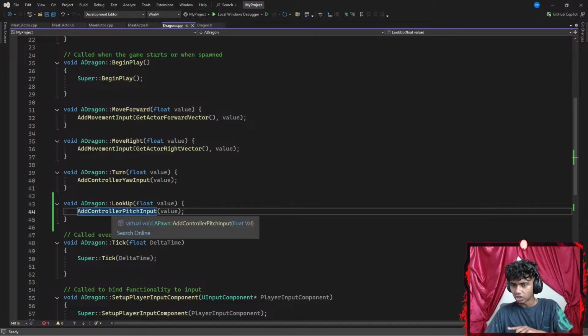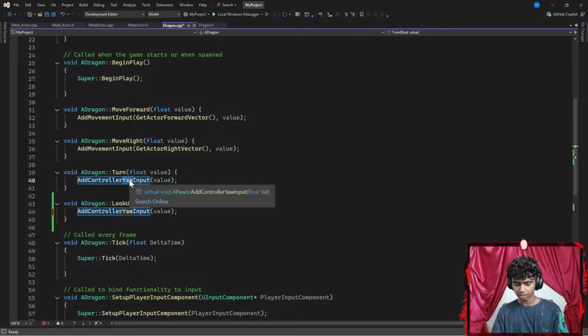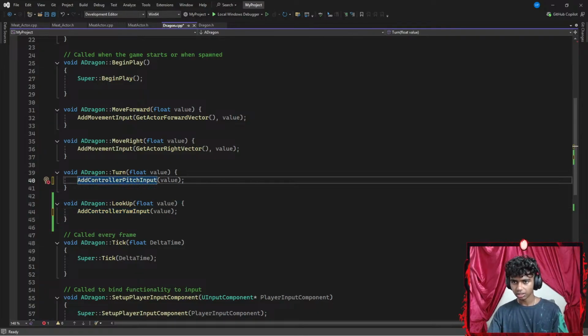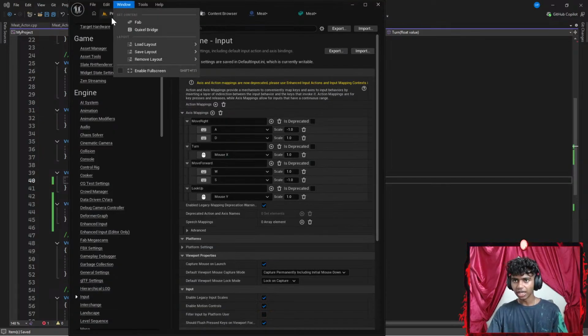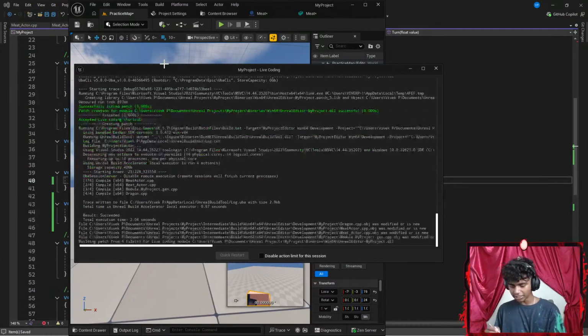Okay, what does pitch input do? To a pawn, add controller pitch input requires a parameter of velocity. Okay. Excuse me, guys. Okay, let's see. Why can I not look up or down? I'm pretty sure my pitch input is correct. Okay, what if I go ahead and add yaw here and pitch here? Just curious. Let's go with something like pitch. There. Now if I did something like Control S to save the code, get my Unreal Engine here, hit Control Alt F11 to compile my code. While it's compiling, I might read something real quick.